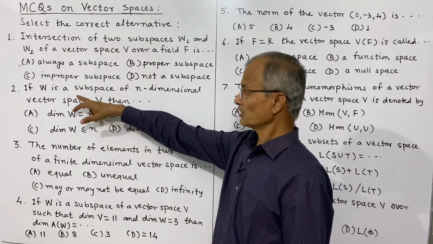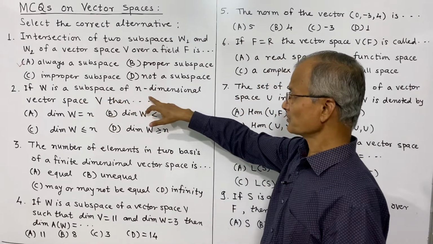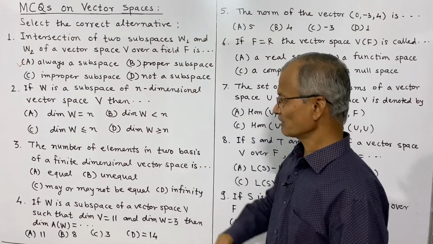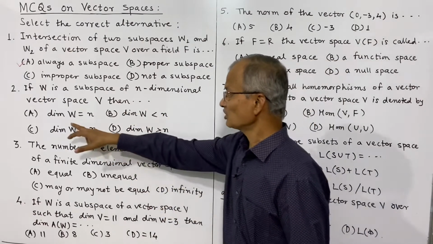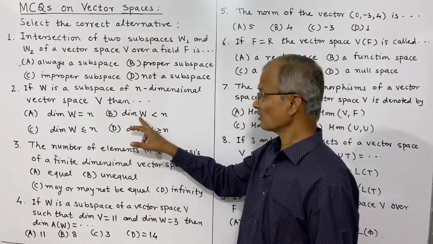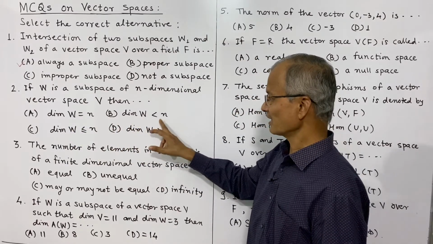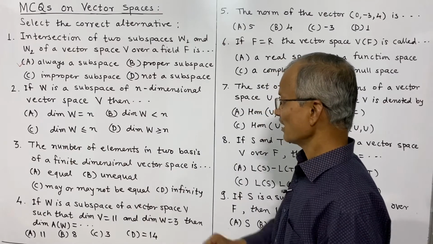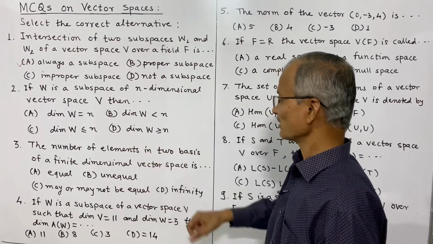Second question is, if W is a subspace of n dimensional vector space V, then which of the following is correct? Dimension of W is n, dimension of W is less than n, dimension of W is less than or equal to n, and dimension of W is greater than or equal to n.